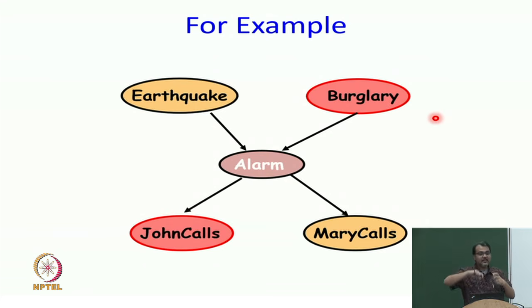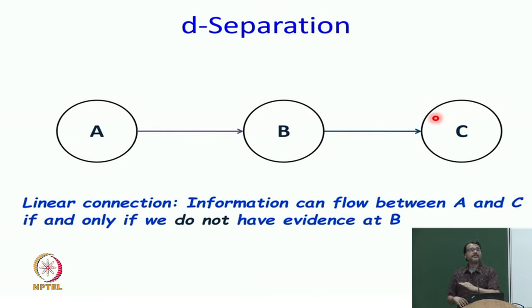Basically, you can recognize that in this particular linear structure, A goes to B goes to C, information can flow between A and C only if we do not know B, because for information to flow from A, it needs to go through B. So, A influences B, because B changes, that influences C, therefore C changes. If we already know B, the path is blocked off, it is cut off, and so information from A cannot go to C. Any questions on the first case?